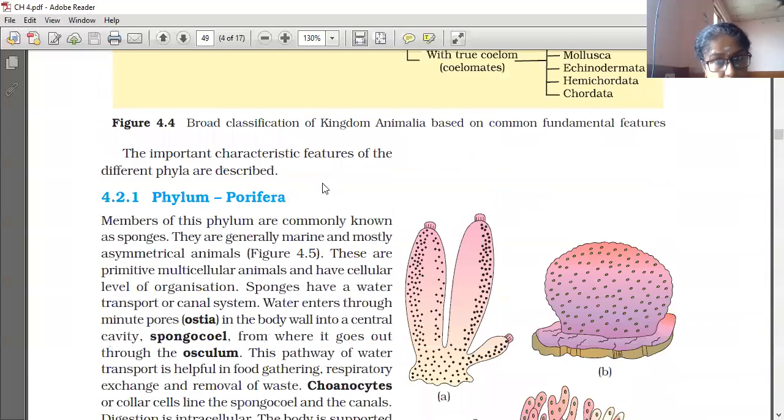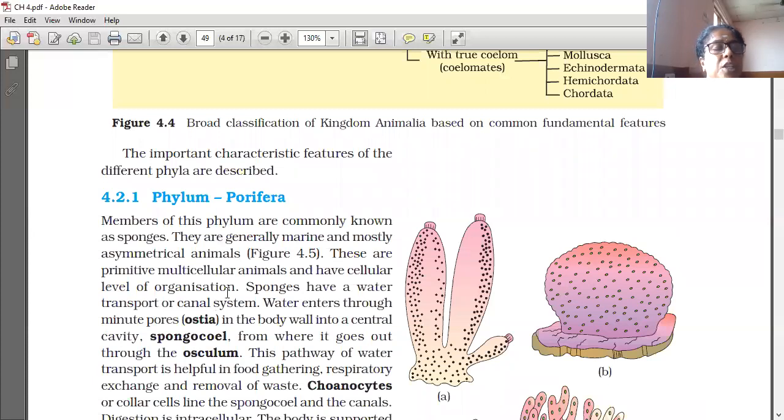So phylum Porifera is the first phylum. Cellular level of organization is there. All the sponges belong to phylum Porifera. Members of this phylum are commonly known as sponges. They are generally marine and mostly asymmetrical animals. These are primitive multicellular animals and have a cellular level of organization.